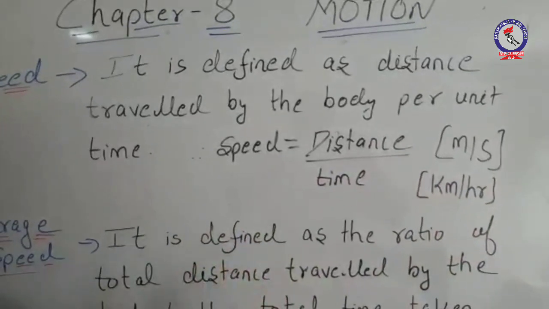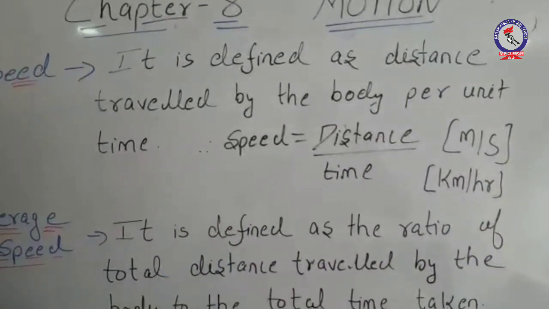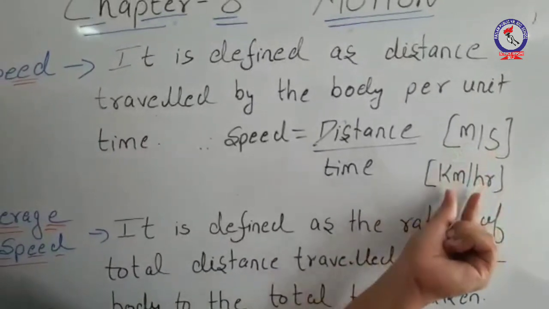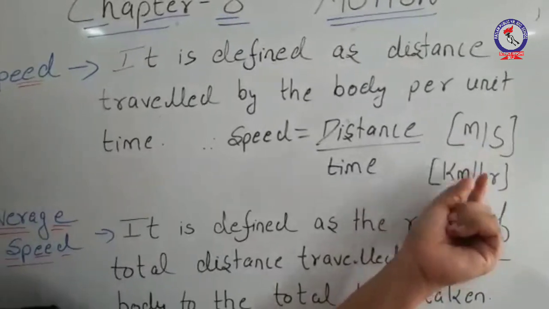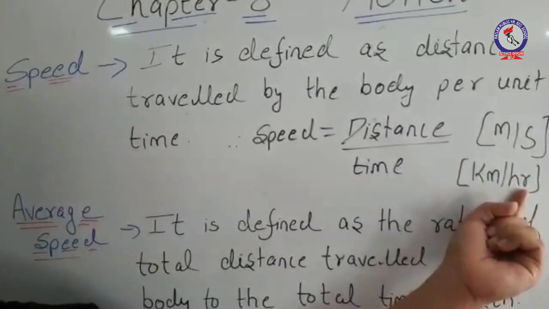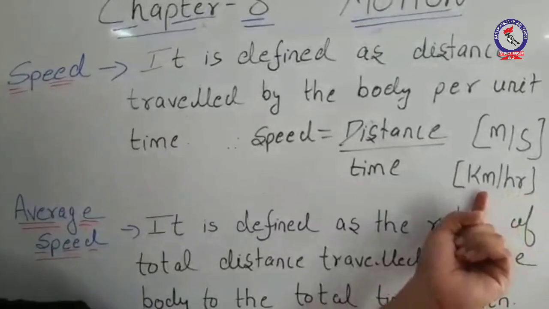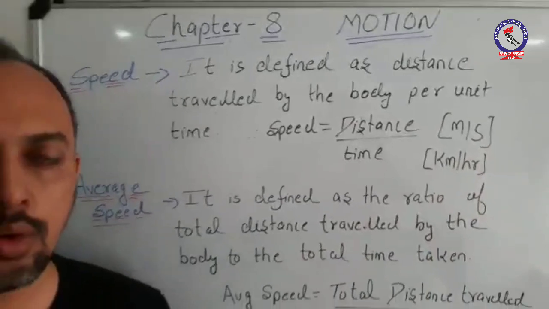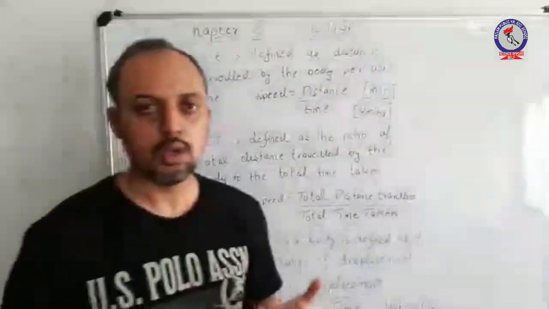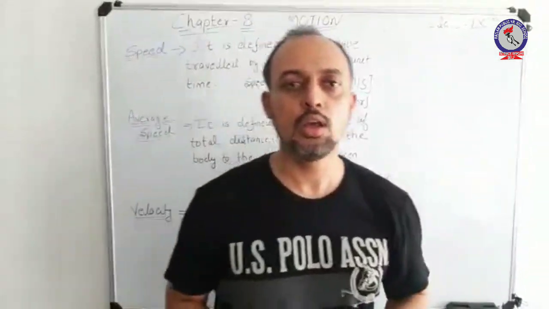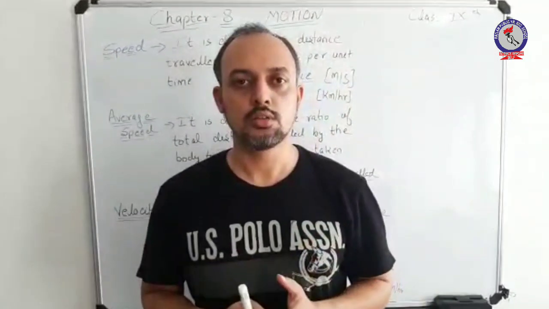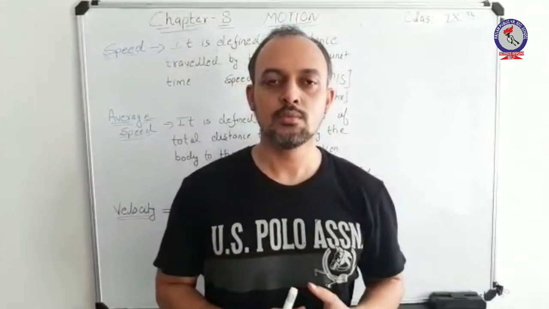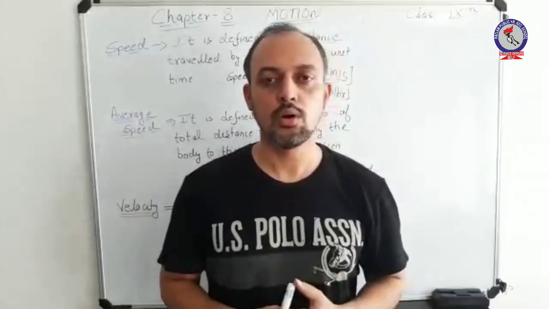Now, while doing numericals, you should take into account that speed should be given either in meters per second or in kilometer per hour. Meter per hour does not represent the SI unit of speed. Similarly, kilometer per second does not represent the SI unit of speed. So while going through the numericals, you should take into account that you are dealing with the proper system of units, that is the standard units. So this was the concept of speed. Speed is actually a scalar quantity.